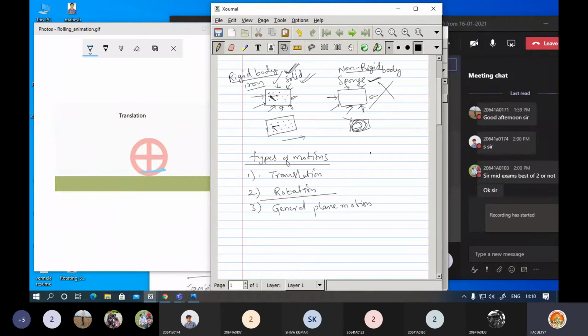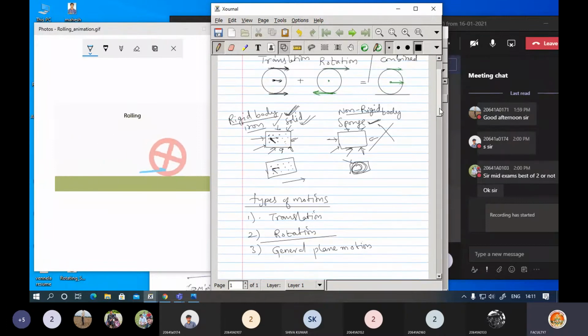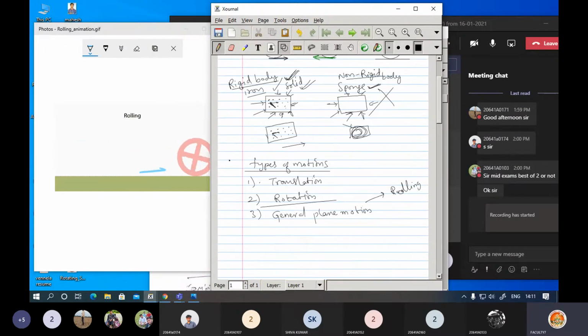In this particular example, the general motion we are considering as rolling. The combination we are calling rolling. So you need to identify the types of motions. Translation means it is moving only in one direction. Rotation means it is not moving anywhere, but it is rotating around the axis there itself. In general motion, it is rotating and it is moving.